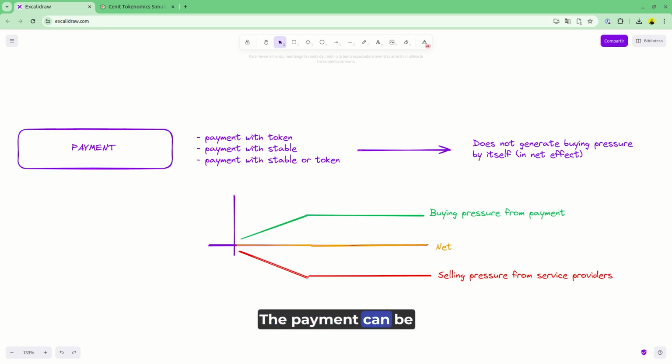The payment can be made in token, a stablecoin, or other kind of currency, and at the same time a stablecoin and token. It is important to understand that the payment itself does not generate buying pressure. Only when we take a part of these payments as a fee and send that to the treasury, to the stakers, or to the burning, are we going to generate some buying pressure on a net effect. Otherwise, what we will see is that the buying pressure from the payment, if distributed to the service provider, is going to be dumped and will have a net effect of zero in our token economy.